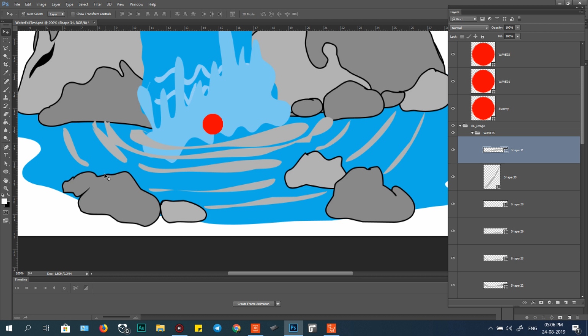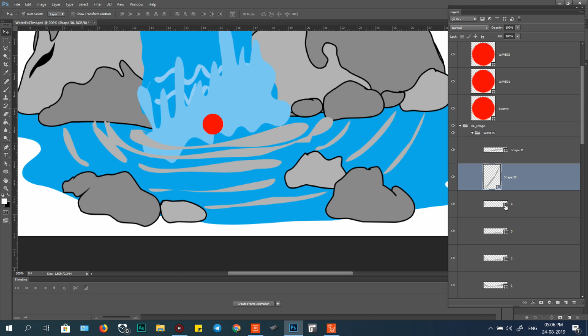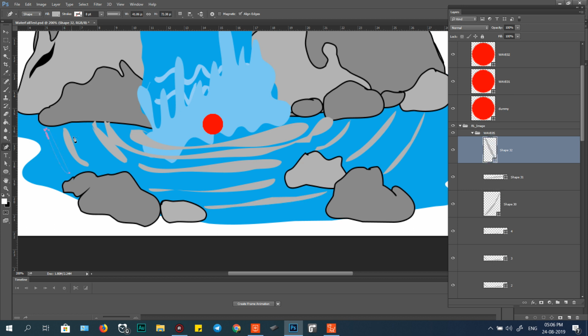And I give it the name 1 2 3 4. This needs to merge. Draw more, click P, and draw this like here. This one a little bit up.